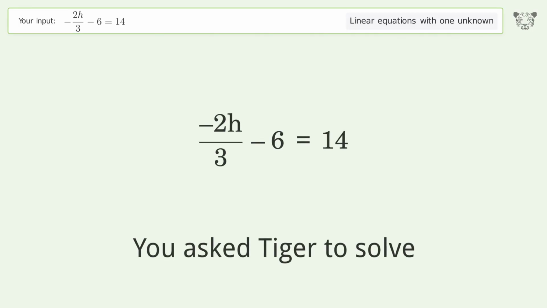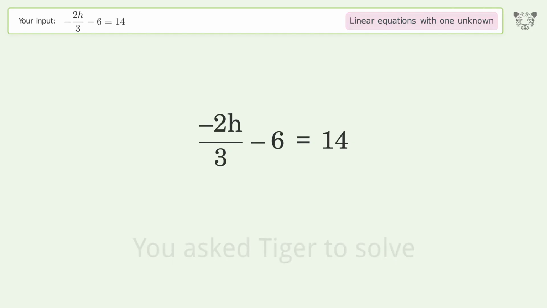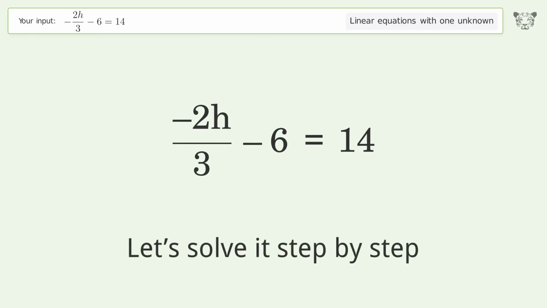You ask Tiger to solve. This deals with linear equations with one unknown. The final result is h equals -30. Let's solve it step by step.